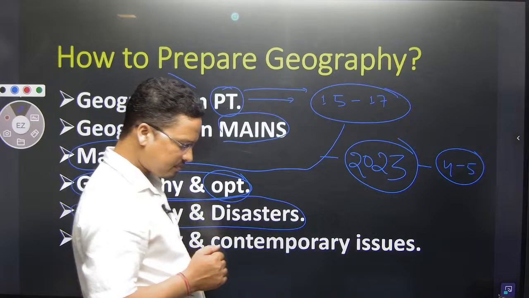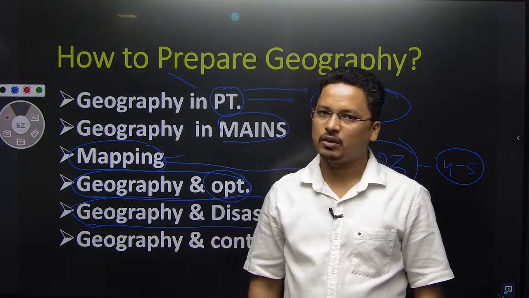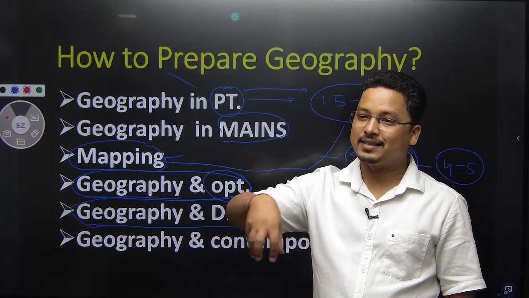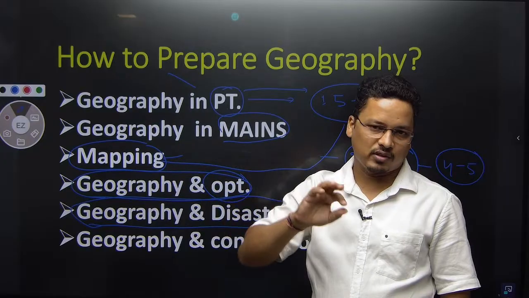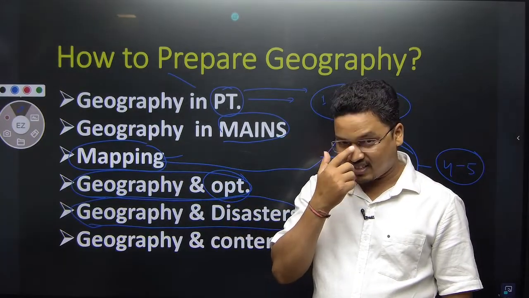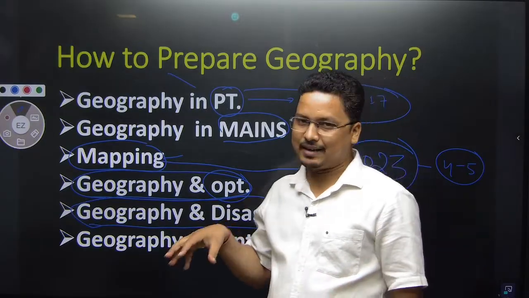For example, Operation Sindoor. Where is the LOC, which are the 9 places where India has attacked, and that escalation has happened.